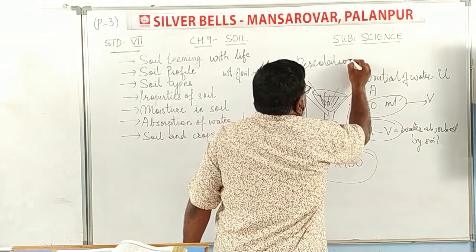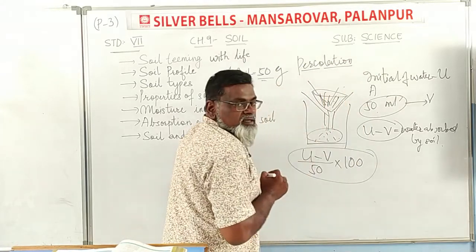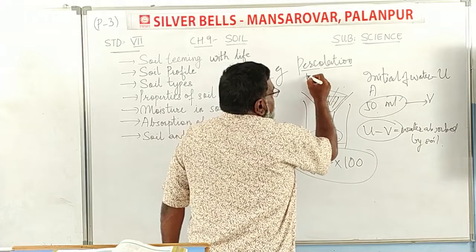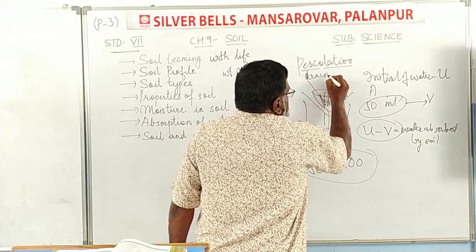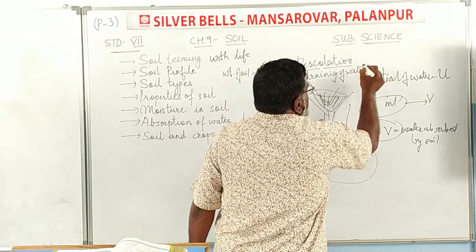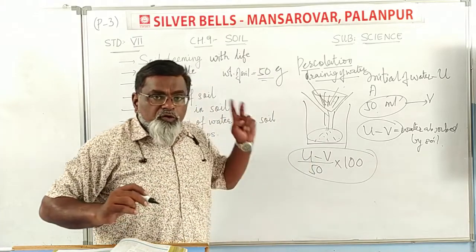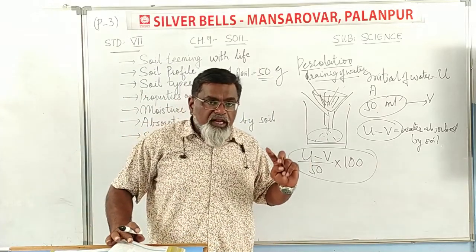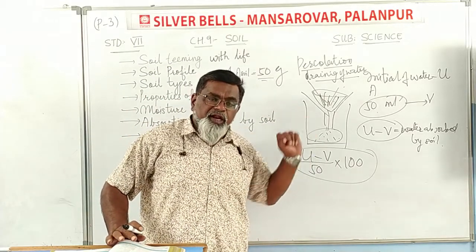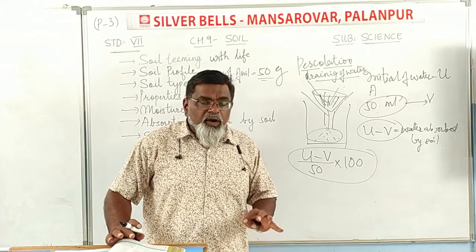Percolation means the draining of water through a filter. So which type of soil has the highest amount of draining of water? Which drains more water? Why?